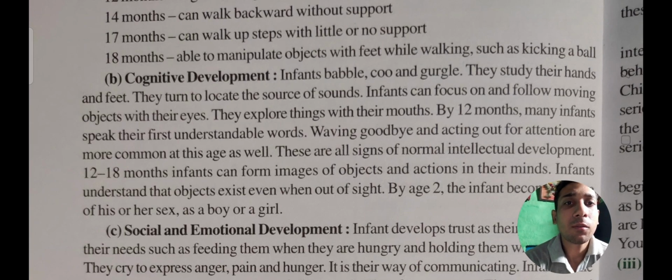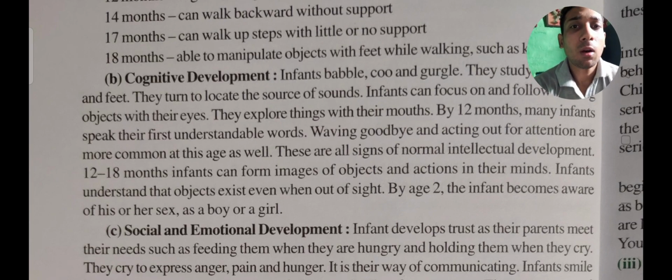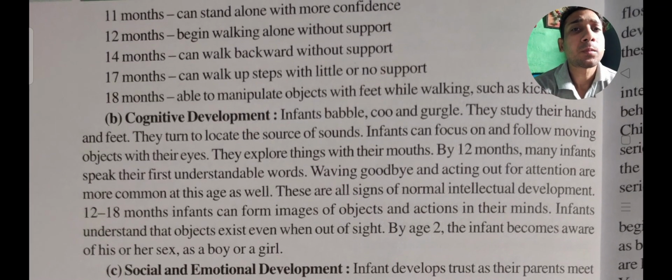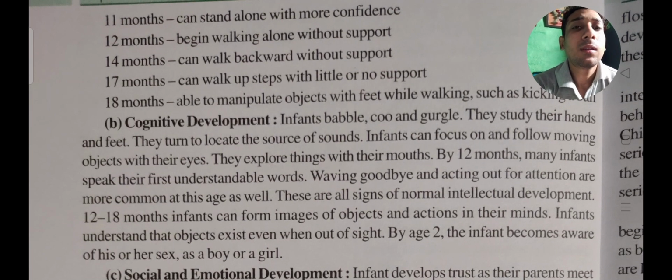At 12 to 18 months, infants can form images of objects and actions in their mind. Infants understand that objects exist even when out of sight. By age 2, the infant becomes aware of his or her sex as a boy or girl. As we can see, there is a cognitive development, and these cognitive developments are said to occur when the infant boy or girl is at the age of 1 month or 2 months.